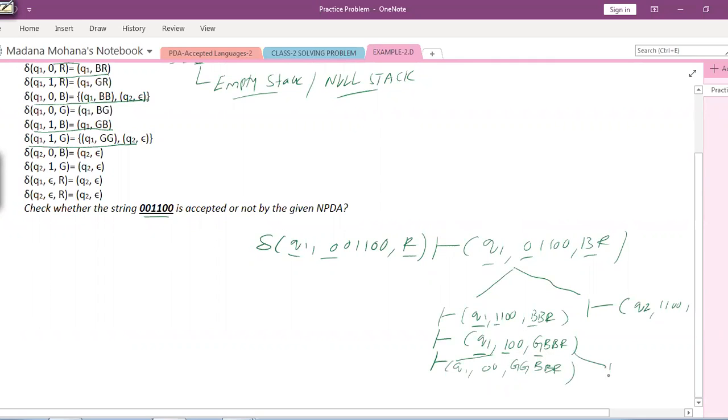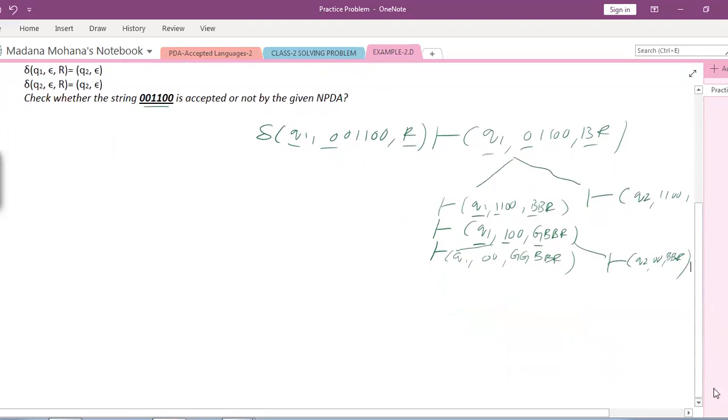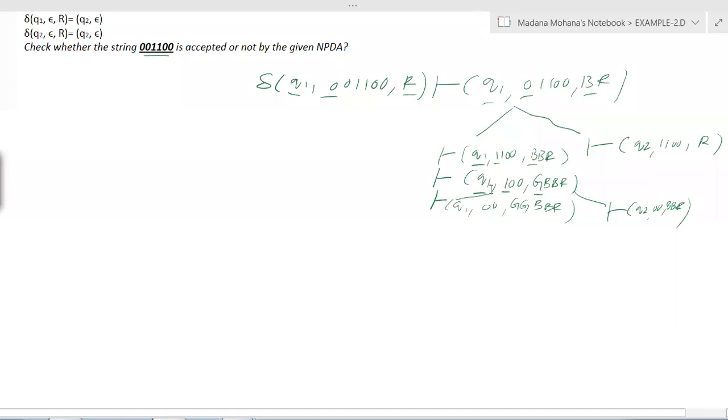The second path is Q1 1G equal to Q2 null. So here you will get Q2 comma 0 0. Now G is erased. Now you will get BBR. So next step, what you have to do? Here again two paths are there. Let us proceed with the leftmost path.